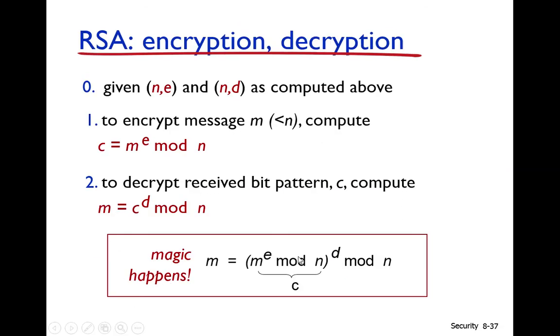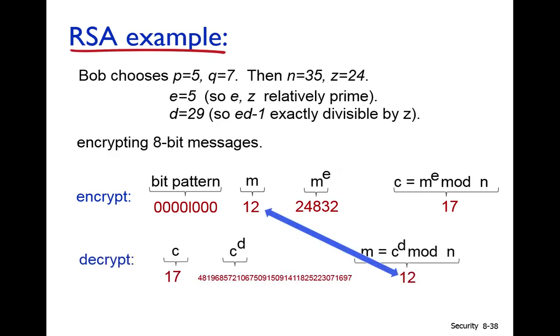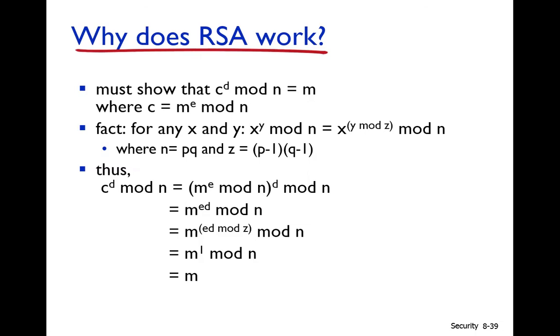So the RSA encryption and decryption algorithm works this way. The public key is (n, e) and (n, d) is the private key. They are computed using this mathematics, so this is totally a mathematical algorithm. This is an example of how RSA works, so we have explained the RSA algorithm.